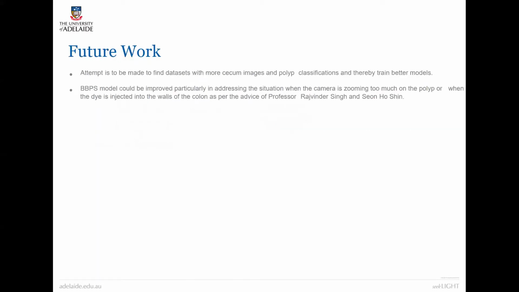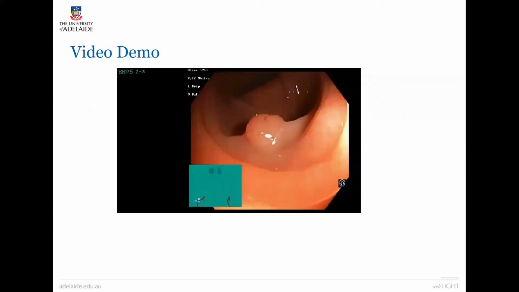So for future work, there might be an attempt to find more datasets with more cecum images and polyp classification, and the bowel preparation score could also be improved, particularly in addressing the situation where the camera is zooming too much on the polyp or when dye is injected in the wall of the colon, as per the advice of Professor Raj Veer Singh and Seon Ho Singh.